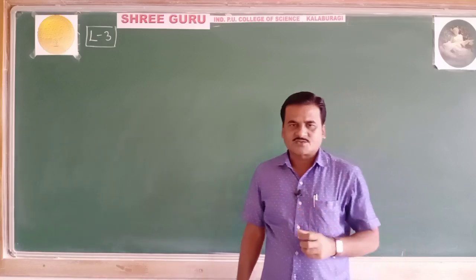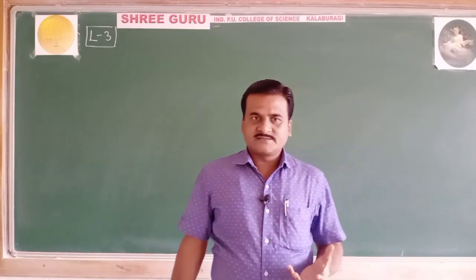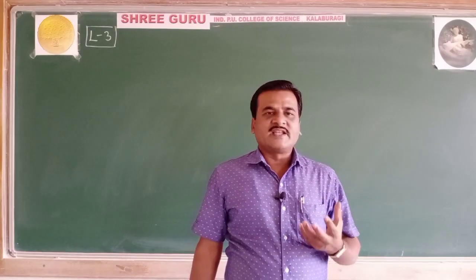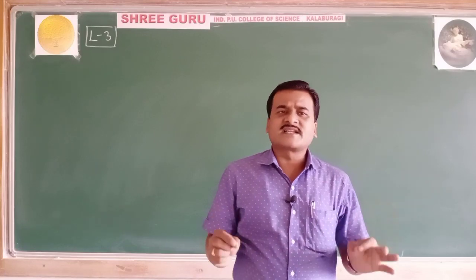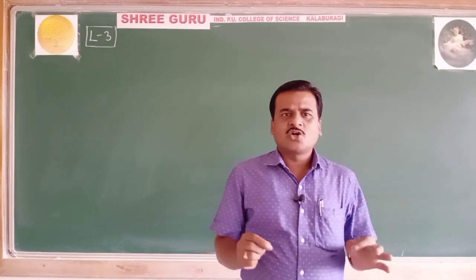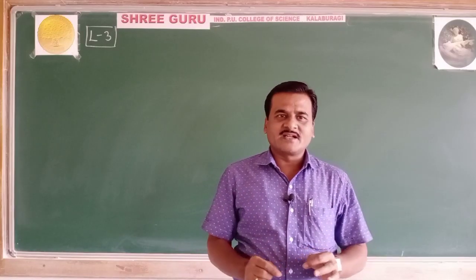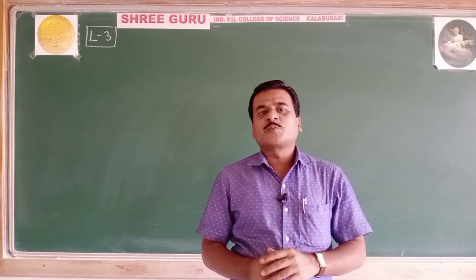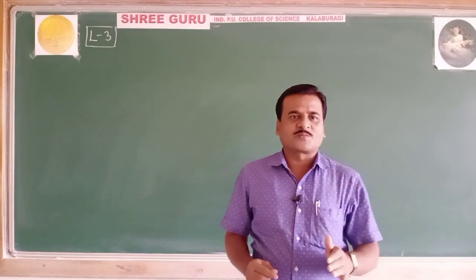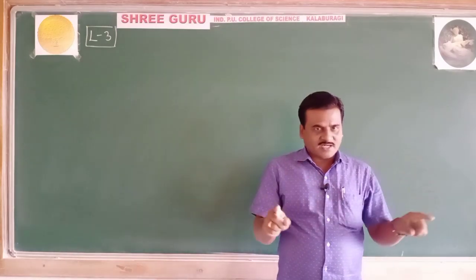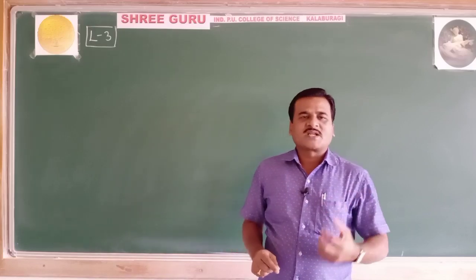Ligands. Dear students, important term. What are ligands? I repeat, ligands are ions or molecules which are capable of donating one or more lone pairs of electrons to the central metal atom or ion in a complex to form the complex compounds.